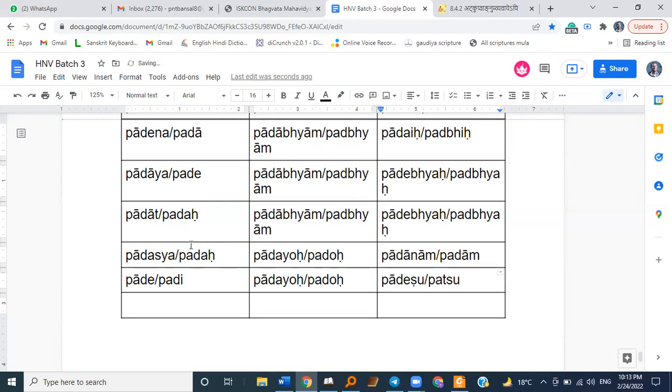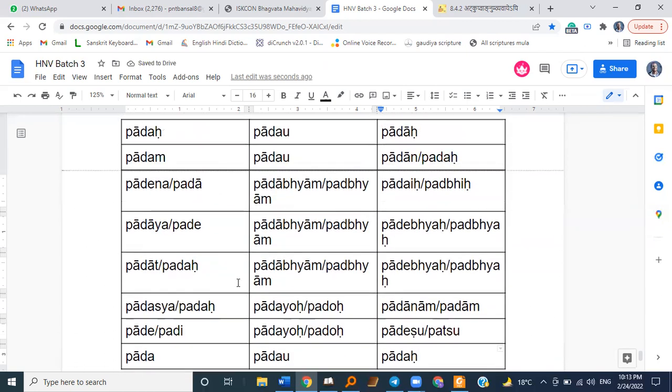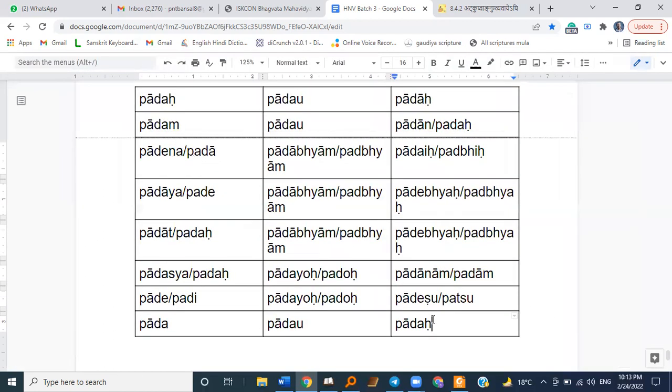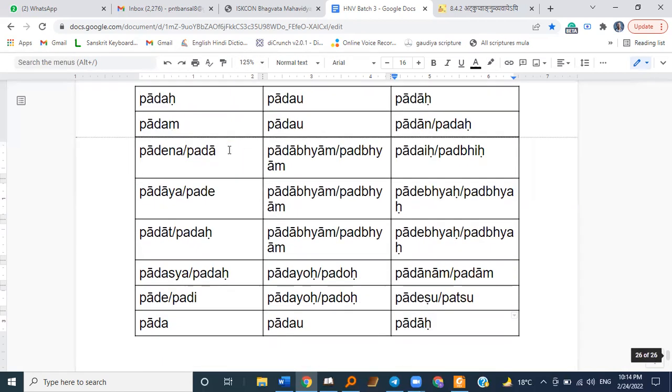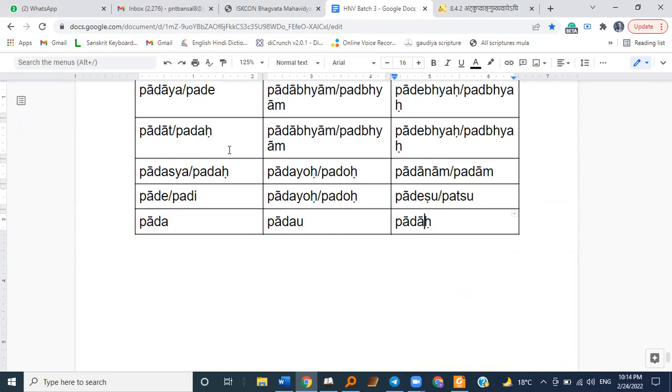Patsu. And it could be Padahi, Padahi, like this. Padaha, right? Pada. So that was Pada Shabda. Similarly Danta, Mas and Yushya will be there.